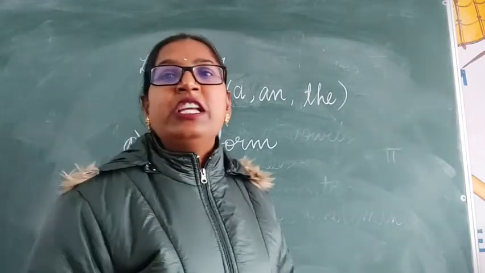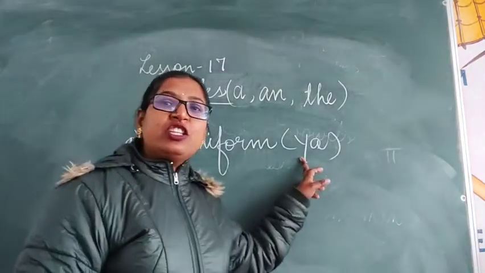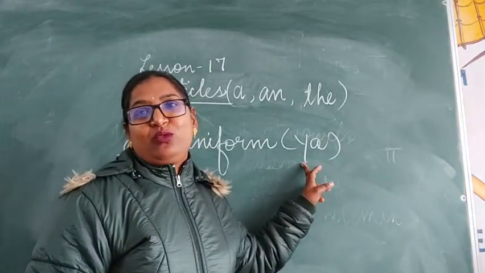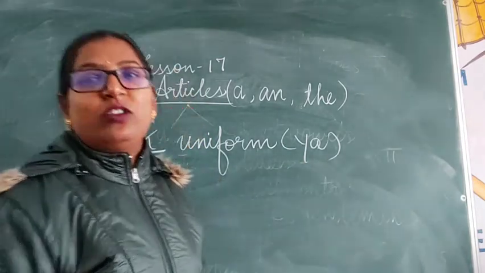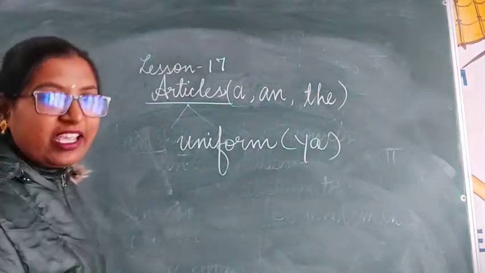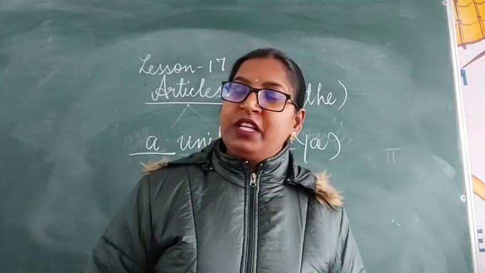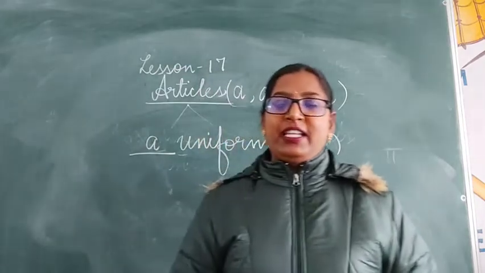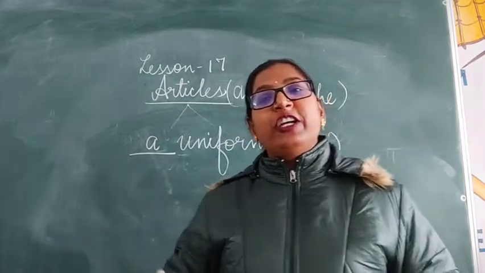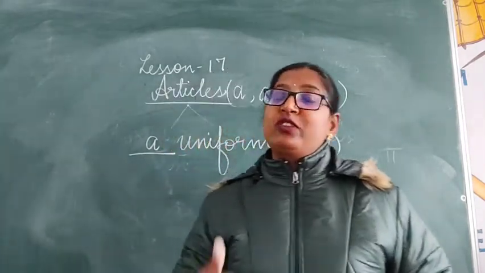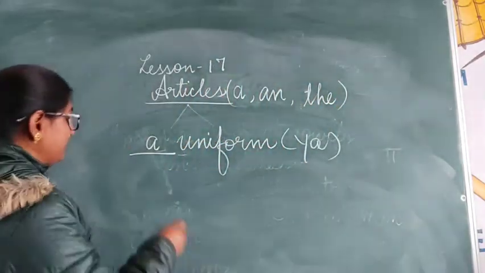Uniform, you, yo. It gives yo sound. It is not a vowel sound, it's a consonant sound. So the correct article is a uniform, not an uniform. Clear? Because the use of a or an depends on the sound with which the word begins. One more example I'll write here.